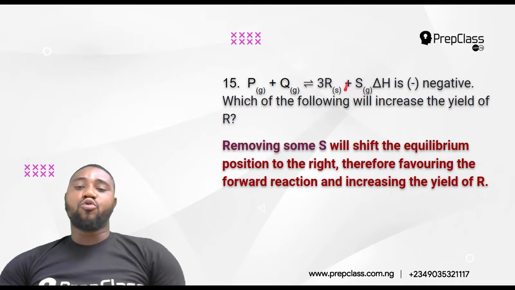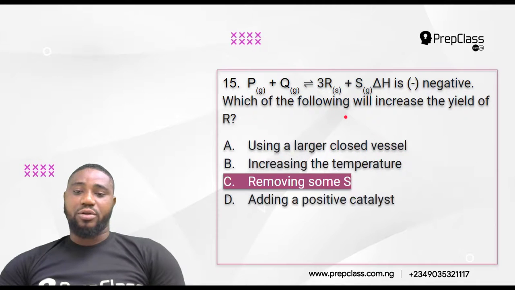But if you now remove one of the entities of the products, it's going to cause this equilibrium position to shift to that side. That's what happens. So if you continue removing this, it will cause the equilibrium position to shift here, favoring the production of what? 3R. So the answer is removing S will give us more production of R. So your answer is removing some S.